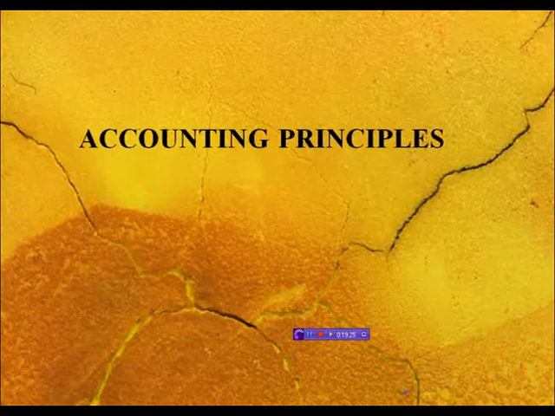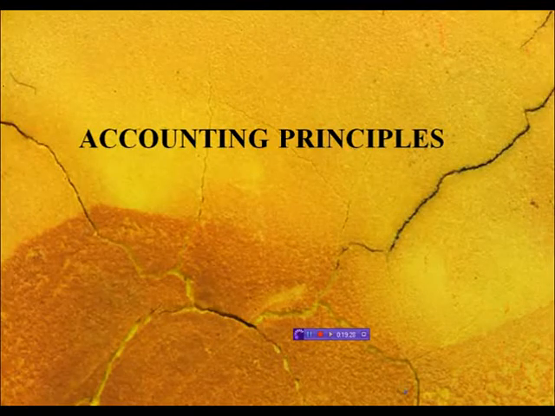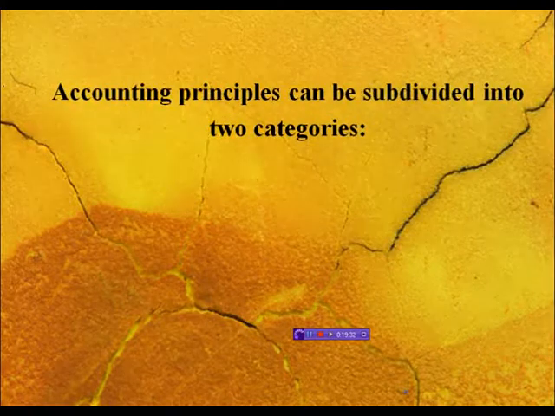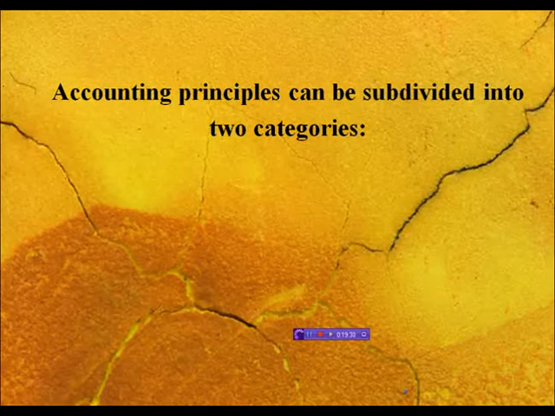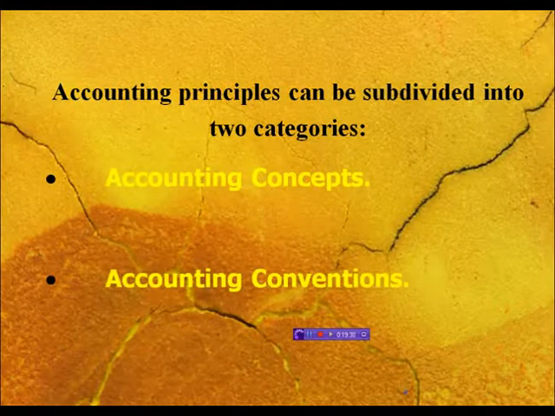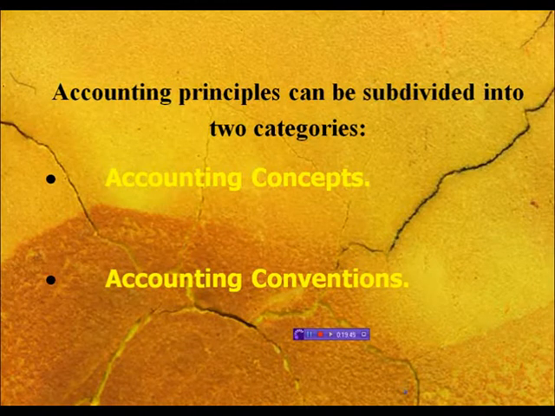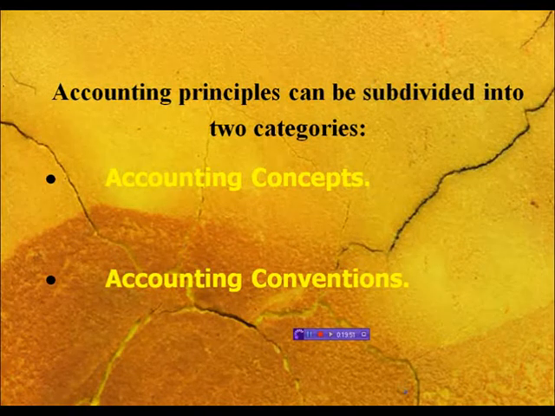Now the next part of this chapter is accounting principles. Accounting principles can be subdivided into two categories: one is accounting concepts and one is accounting conventions. Always remember, students, if you would like to talk about any type of principle, you can divide it into two types: one, concepts, and second, conventions.